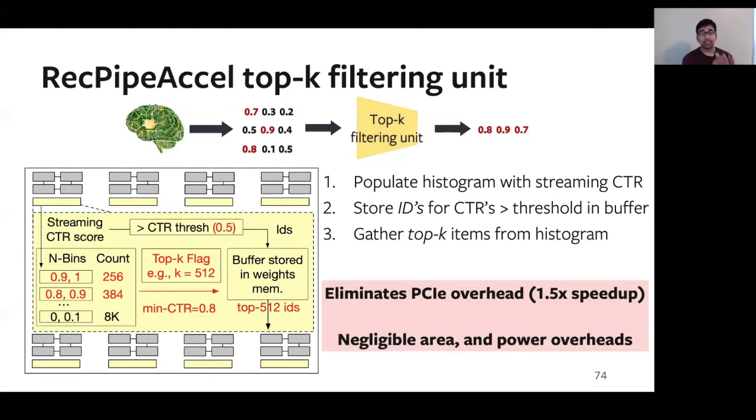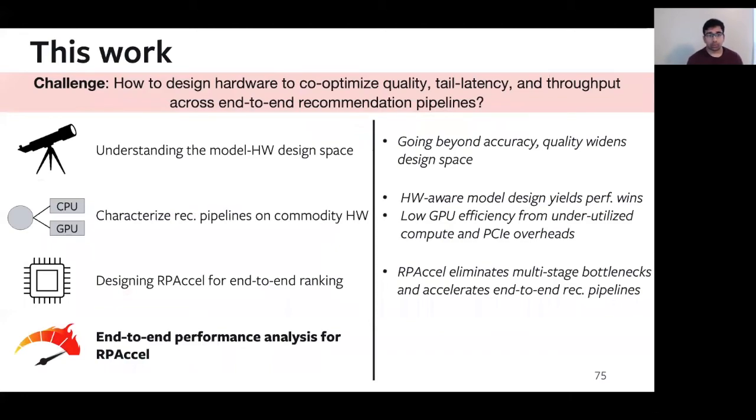Now, performing this top K filtering operation on chip actually eliminates the PCI communication overheads, yielding this 1.5x speedup that we have seen earlier. Now, this performance improvement is at negligible area and power overheads. Now, in the interest of time, we won't be able to go through all the other design features within the proposed hardware accelerator. But if you're interested, I encourage you to take a deeper look at our paper.